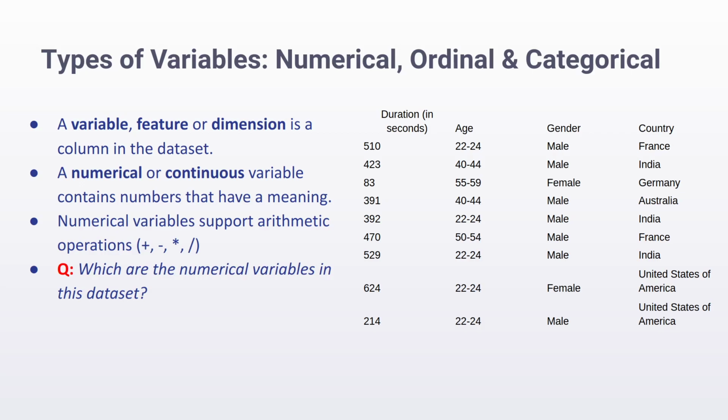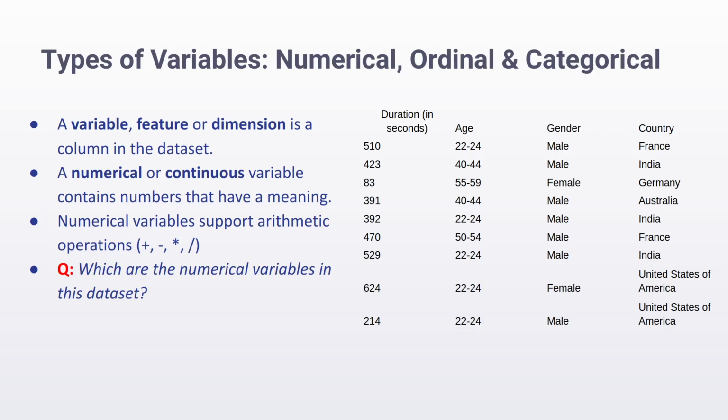Imagine that you're working for a cargo company and you have a data set that contains the weights of the different packages that you are trying to deliver. Now you can calculate the sum of these weights of all the packages, maybe to determine what kind of vehicle you should use for delivery. You can also take the average of the weights.